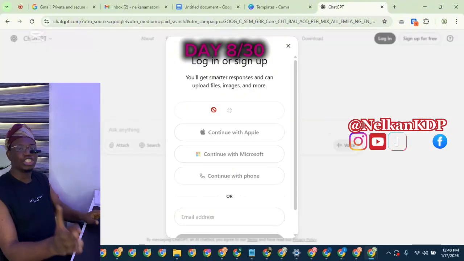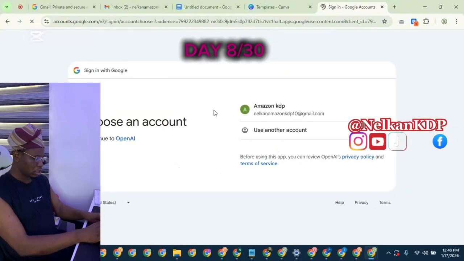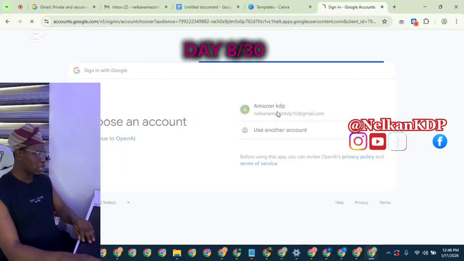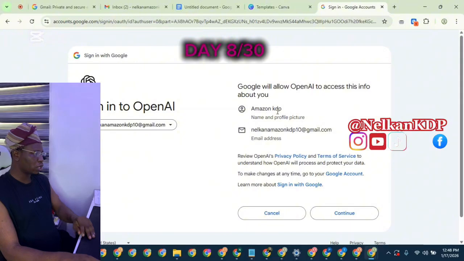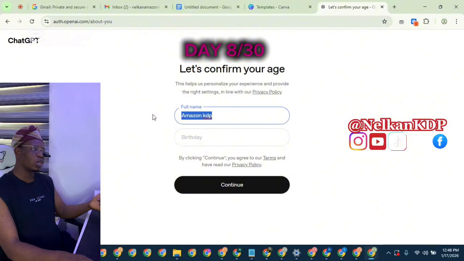Next is ChatGPT. Just come to your Google search bar, type ChatGPT. ChatGPT is here. You just click on this first one. I guess that's it. This is what it will look like. You can just sign up. Same process. Click sign up for free, then continue with Google.